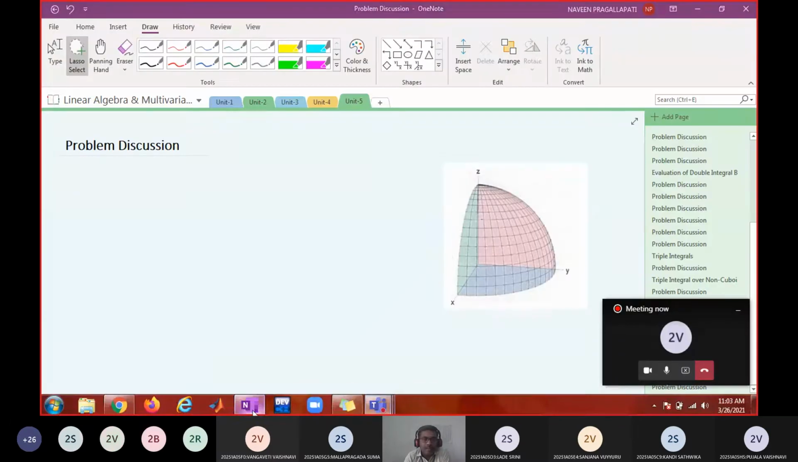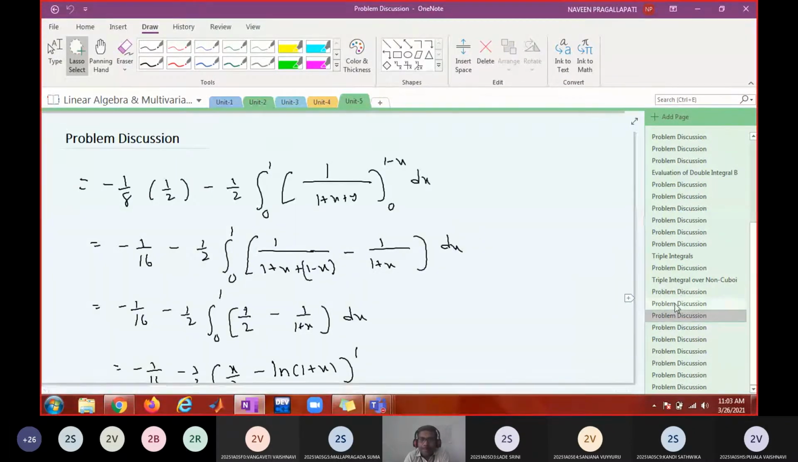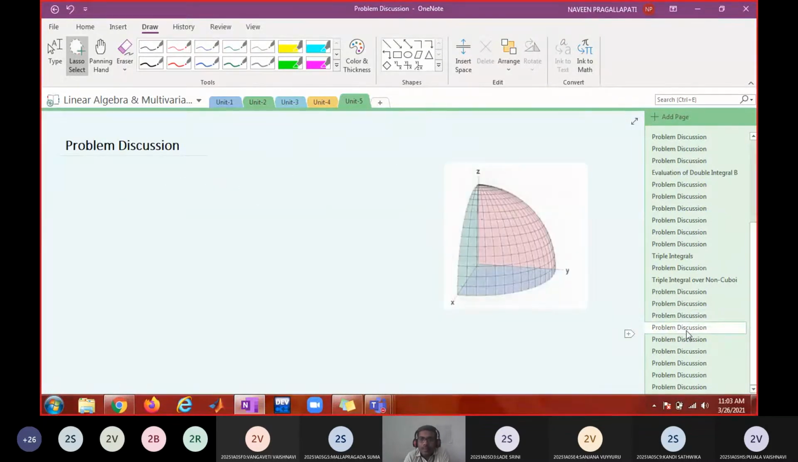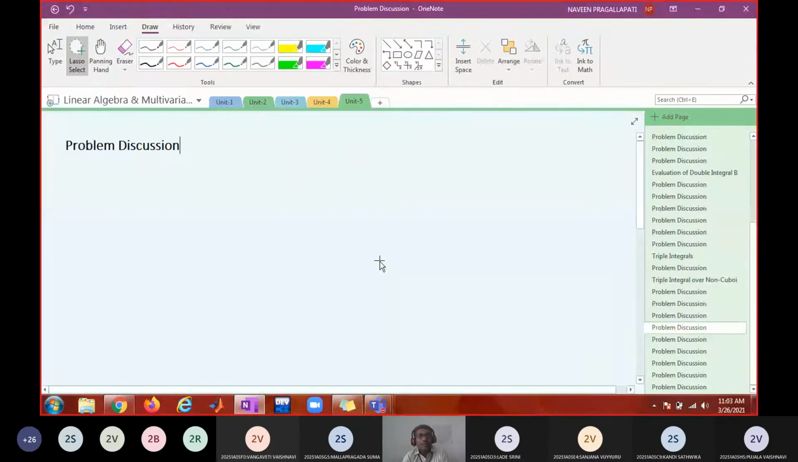So we'll do some more problems in today's class. You take some simple problems initially, then we'll go to some more problems where the drawing is required. So all of you note down this problem.